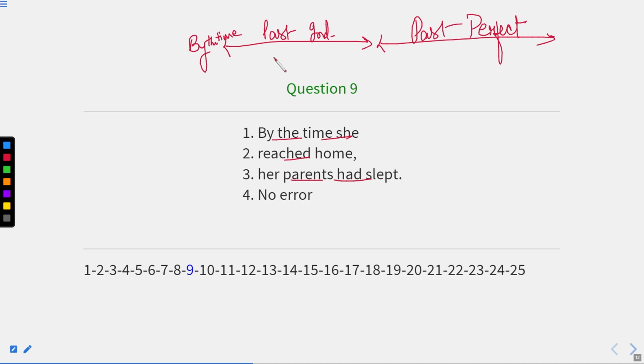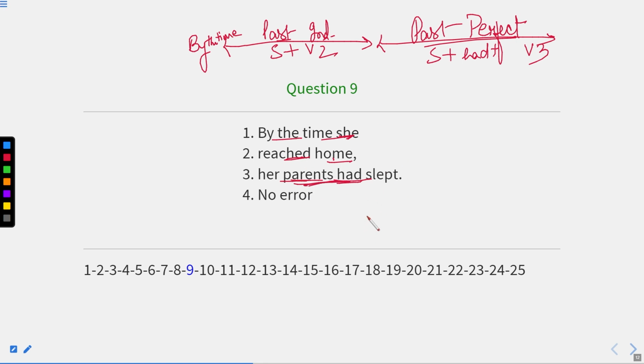Now let us make this past indefinite and past perfect. By the time she reached home, so past indefinite means subject plus verb second form. Yes, of course it is. She reached, this is past indefinite, home. Her parents had slept. So in past perfect tense, we write subject plus had plus verb third form. So yes, we have written this sentence. Her parents had slept in past perfect tense.